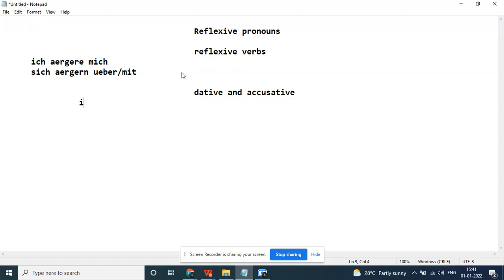I do it myself. Ich ärgere mich. I am annoyed with myself. You are annoyed with yourself. He is annoyed with himself. Himself, myself, yourself, themselves, ourselves. And when the sense comes, we mean them to be reflexive, just like in English. And other languages also have reflexive pronouns. So we discuss the list of the reflexive pronouns.